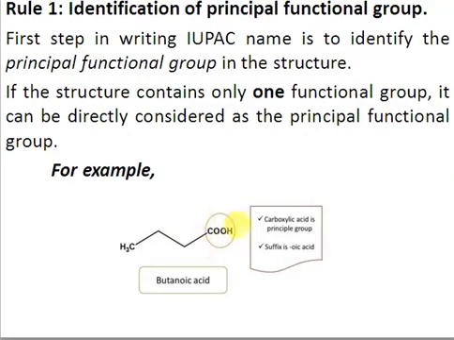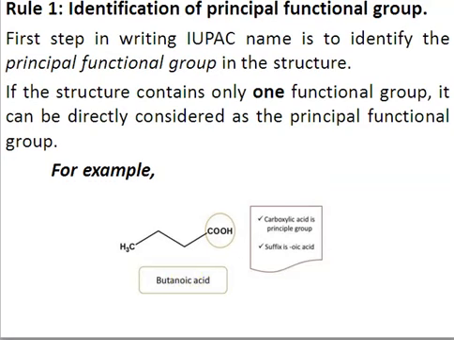But here we have a carboxylic acid as a functional group. Since it is the only functional group, its name will appear as a suffix, right? So you have to add the suffix oic acid, right? So the name will be butanoic acid. We have to replace the e of butane with oic acid, right? So this oic acid is appearing as a suffix.